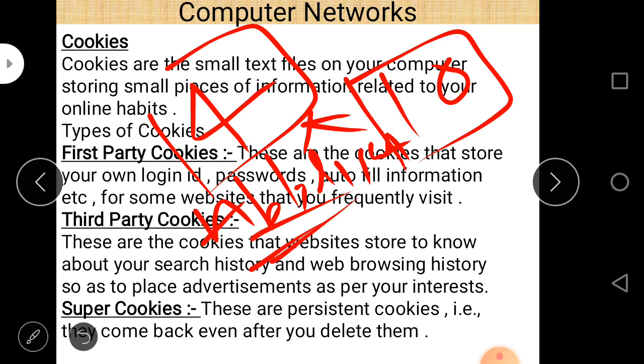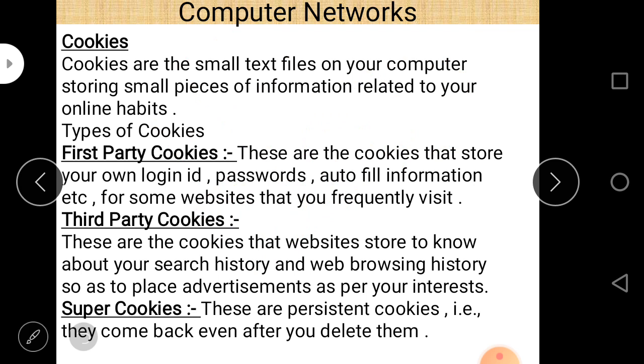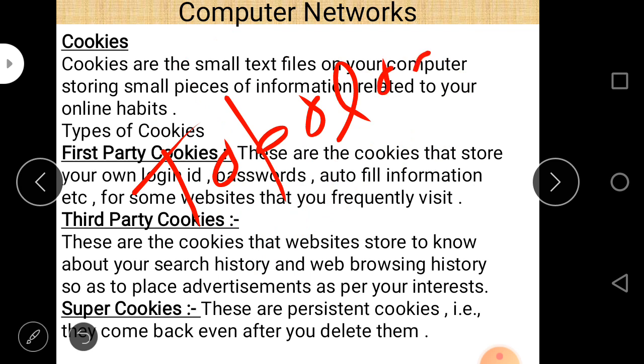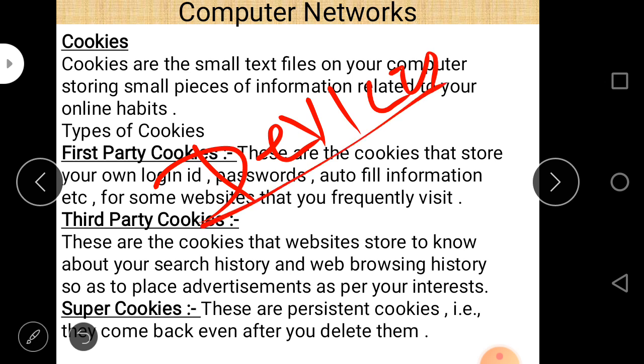And next, there are 3 other important things. Network topology. There is always a question regarding network topology, and it is of 2 marks. Then network devices may be asked in the examination, so learn all the uses of network devices.